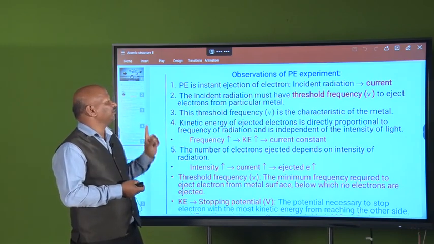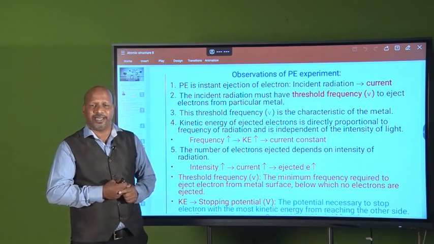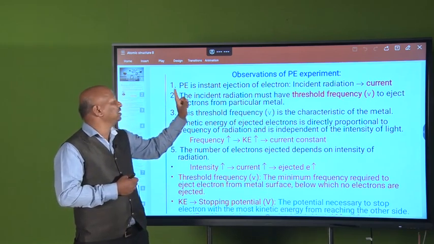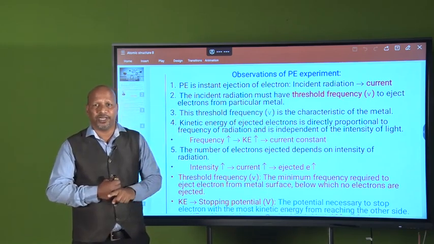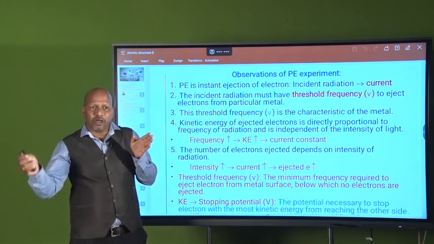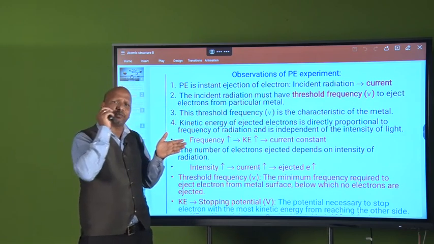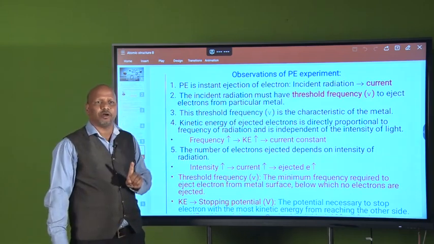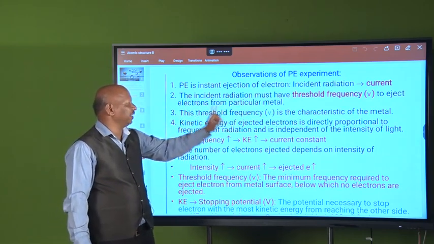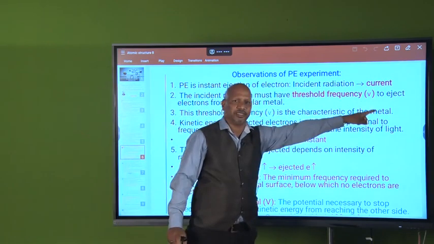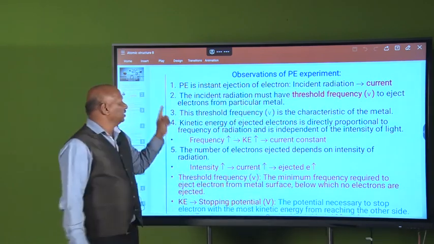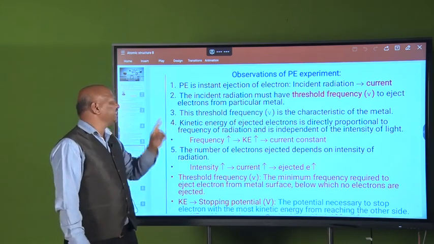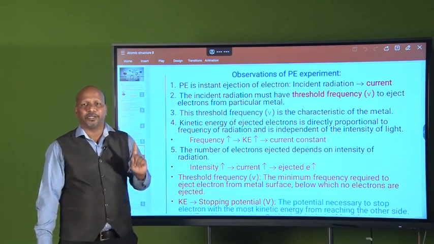So we will see the observations of the photoelectric effect experiment. The first observation is that the photoelectric effect is the instant ejection of electrons. That means as soon as the radiation falls on the surface, immediately you will get the current. So that is the first observation of the photoelectric effect. Then the second one: the incident radiation must have the threshold frequency to eject the electron from the particular metal.